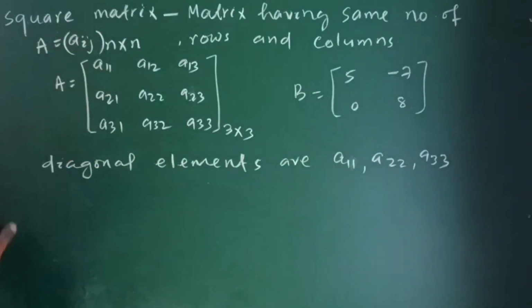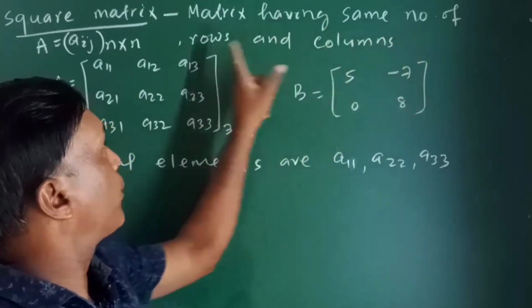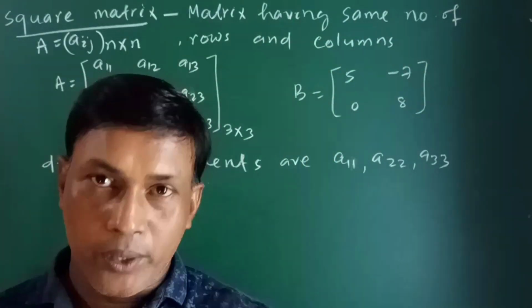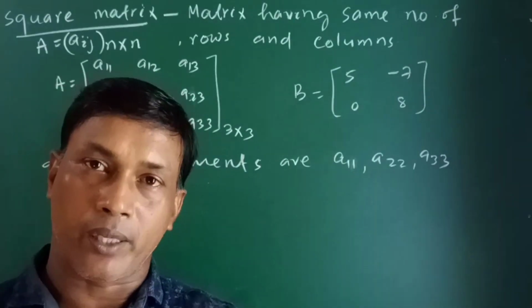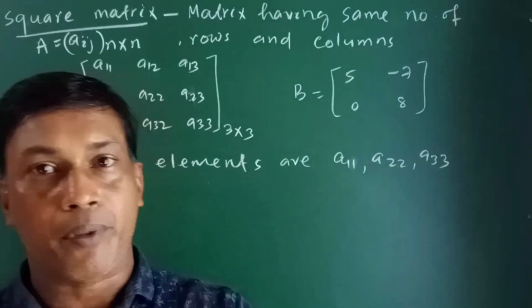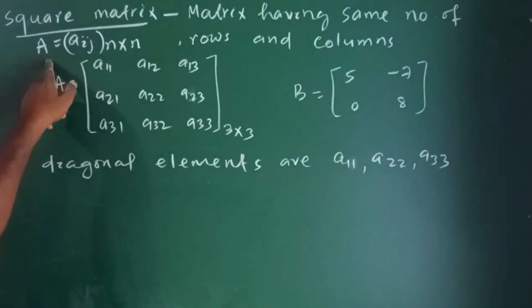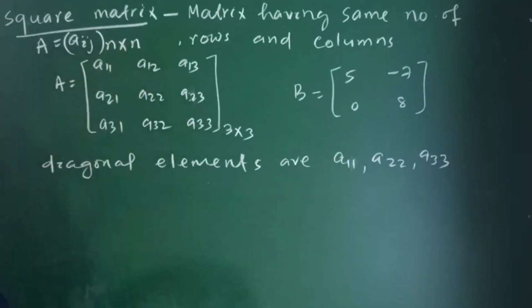Next is the square matrix. A square matrix has the same number of rows and columns. एक ऐसा matrix है जिस matrix में rows और columns same number में appear होते हैं. Number of rows is equal to number of columns. अगर number of rows 3 है तो number of columns भी 3 है. Number of rows and columns are equal. So A is a matrix Aij of order n cross n. Number of rows and number of columns are equal.